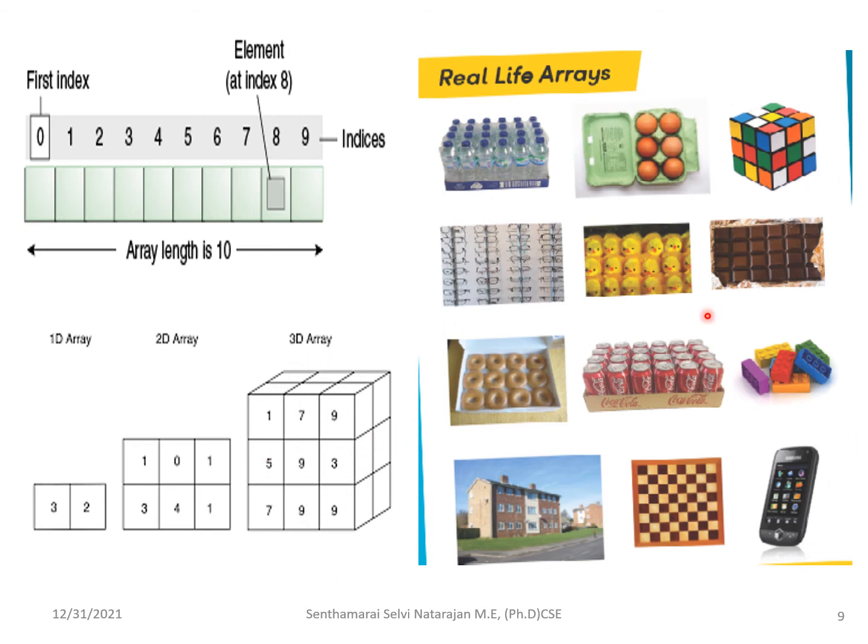For example, these are the real life arrays, the things you see. A dice is a three-dimensional array, you can say that, and here you can see how the rows and columns are arranged in your remote. The bottom buttons, you can say, second row, third button, likewise. So these are some of the real life arrays.